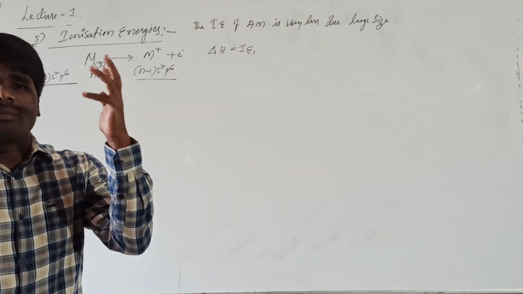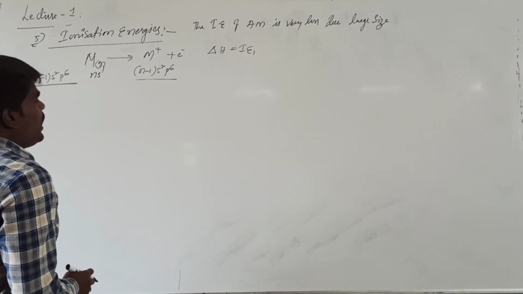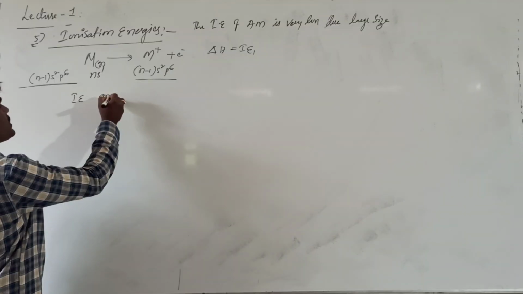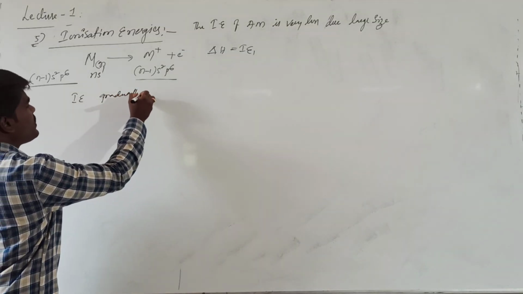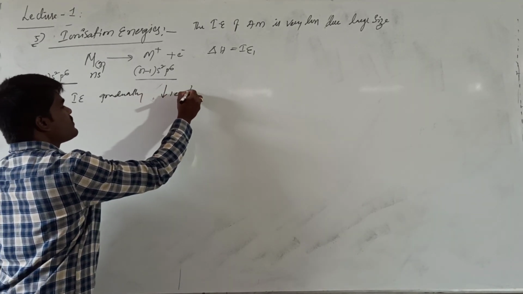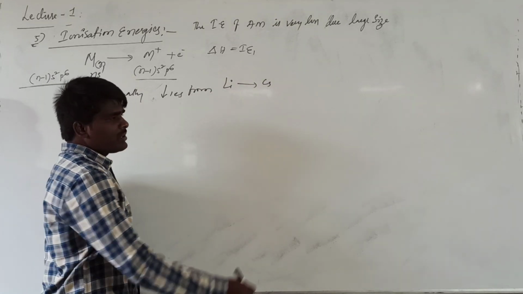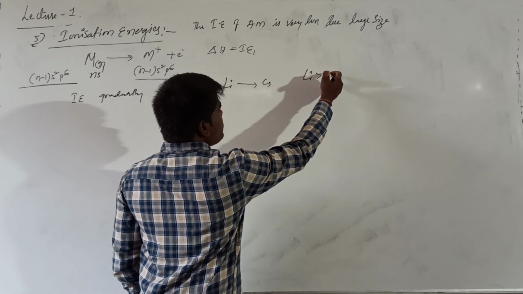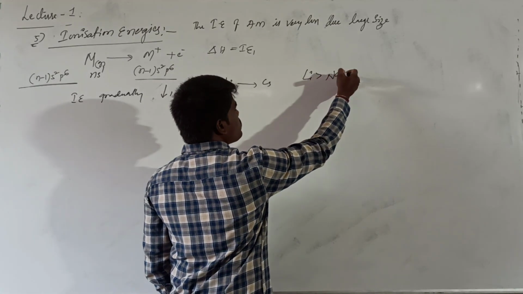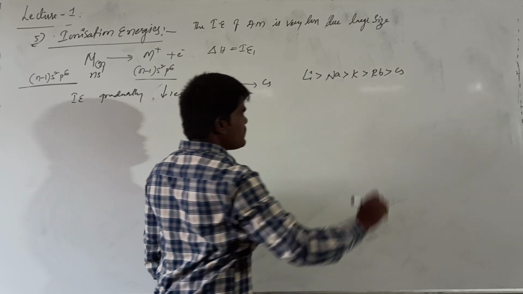Because of that, their ionization energies are relatively very low. And this first ionization energy gradually decreases from lithium to cesium. In order, lithium has the highest ionization energy, followed by sodium, potassium, rubidium, and cesium.